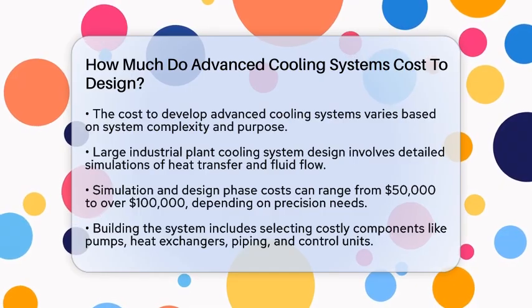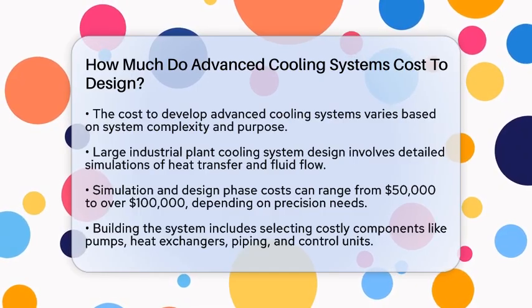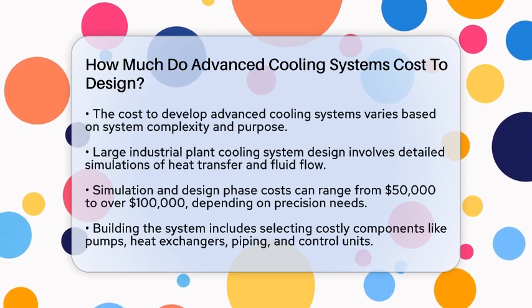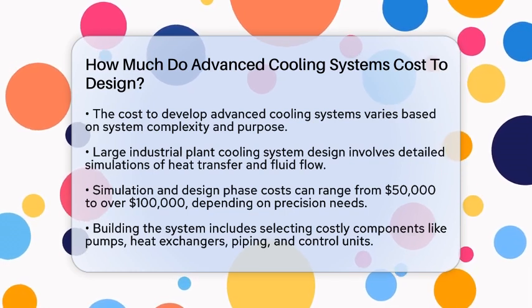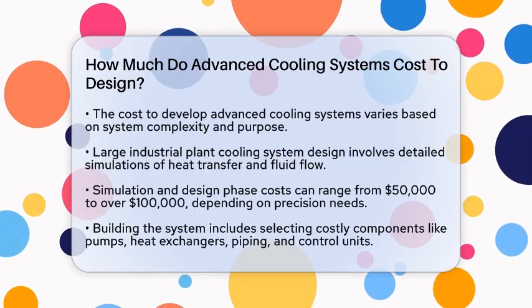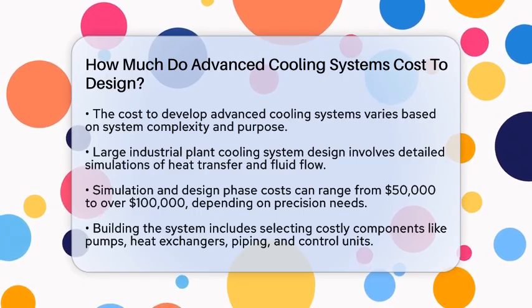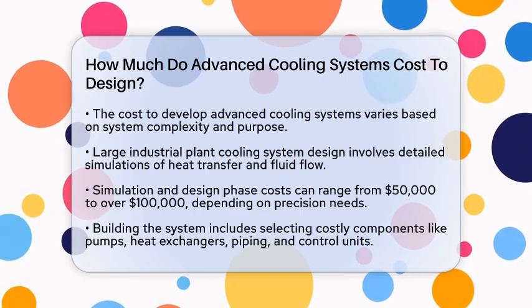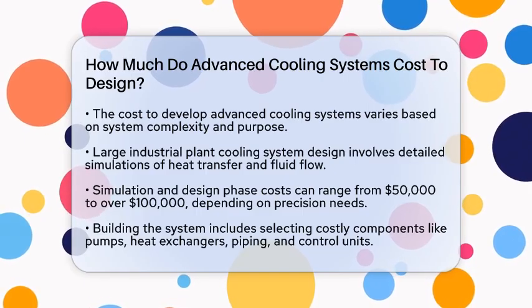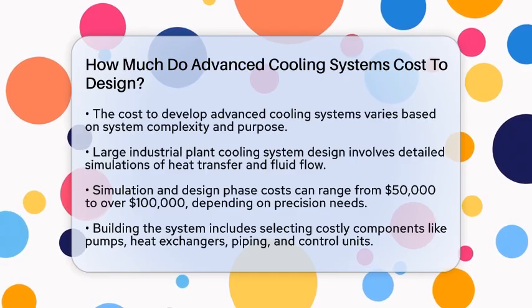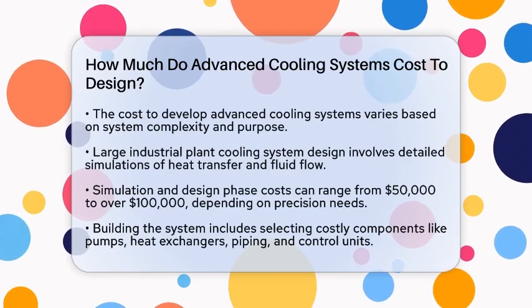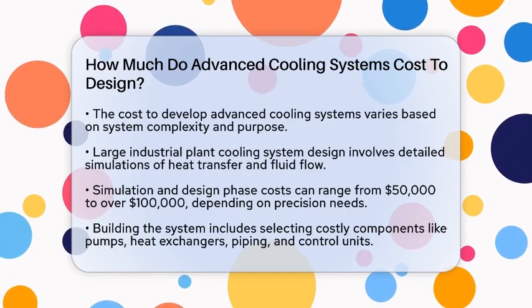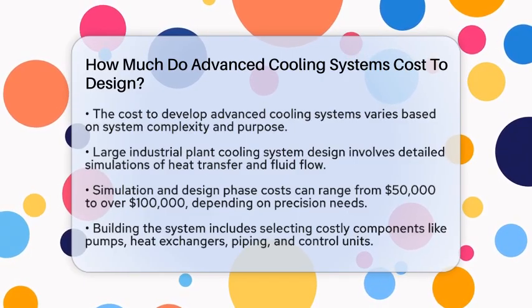The cost to design advanced cooling systems can vary a lot depending on how complex the system is and what it needs to do. For large industrial plants, the initial design process involves detailed simulations of heat transfer and fluid flow. These simulations often use specialized software and require skilled engineers. The cost for this phase can range from $50,000 to over $100,000. Sometimes, it can go even higher if the system needs to be very precise or customized.